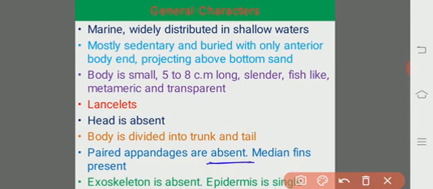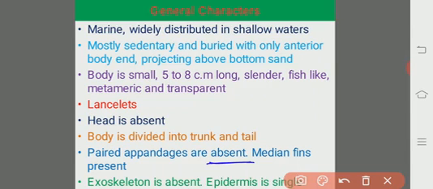Whenever we see primitive chordates like the fishes, we have paired appendages, for example paired fins, namely pectoral fins as well as pelvic fins. Such fins are absent here. Otherwise, in highly developed vertebrates like amphibia, reptilia, aves and mammals, they also have paired appendages, that is, one pair of forelimbs and one pair of hind limbs.